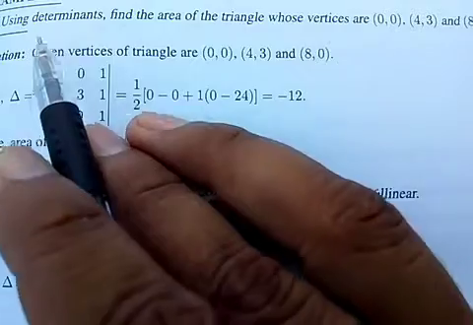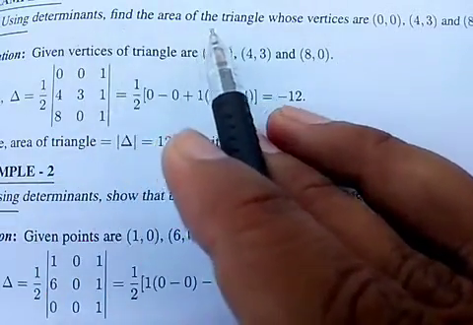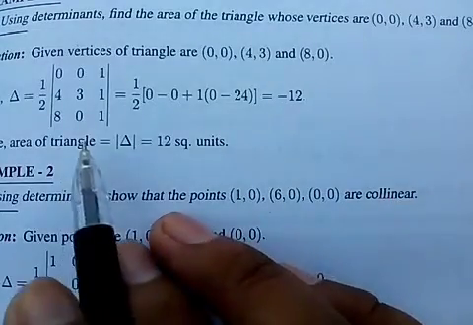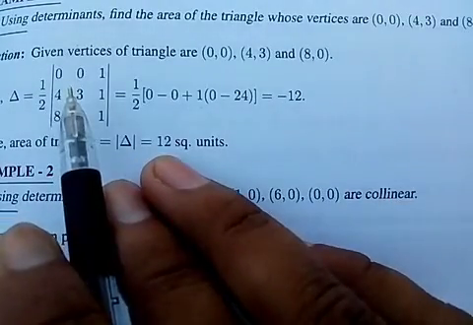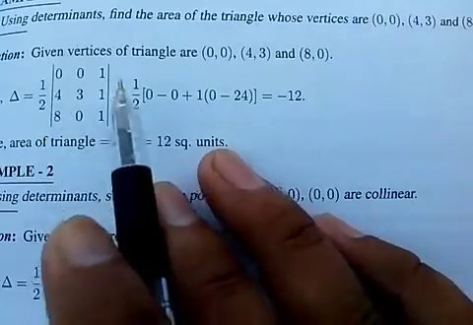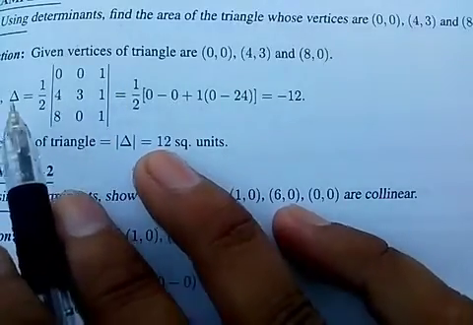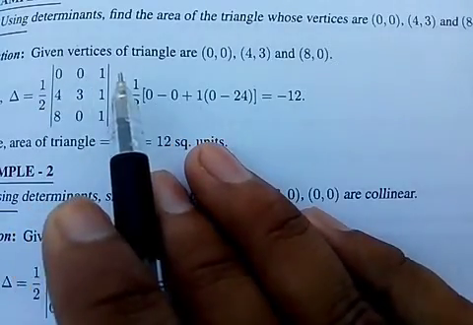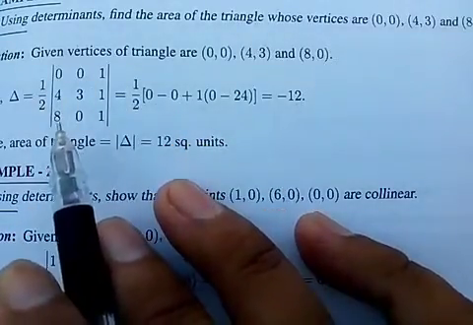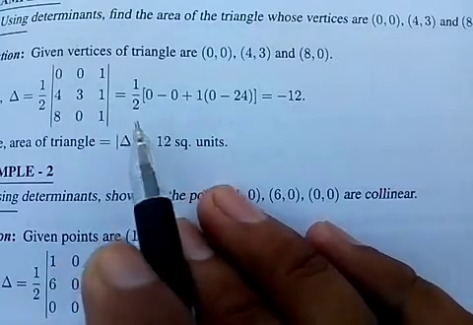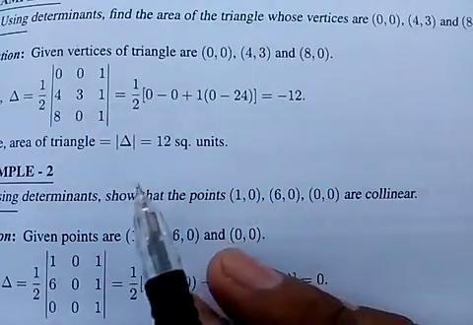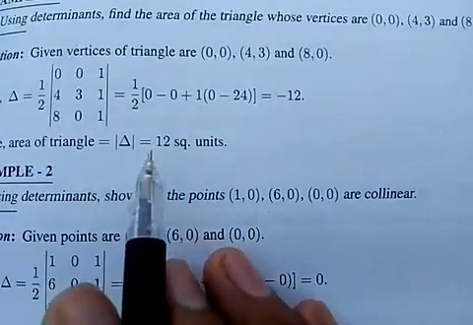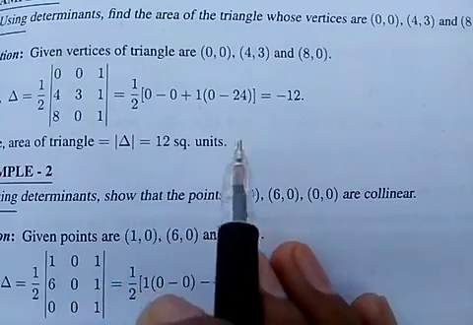For example, using determinants, find the area of the triangle whose vertices are given. First of all, arrange the given vertices in determinant form. Area equal to 1 by 2 times the determinant 0 0 1, 4 3 1, 8 0 1. Then we can expand the determinant. The area of the triangle equals 12 square units.